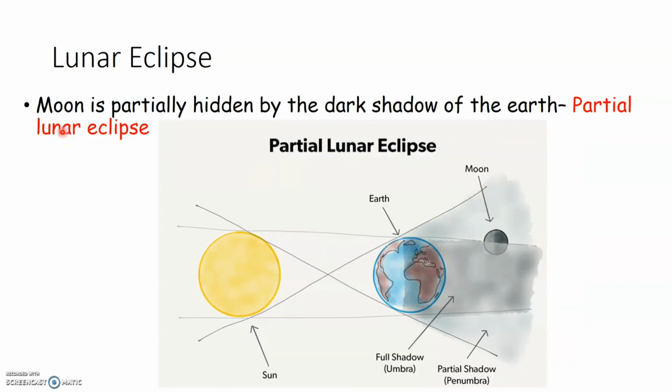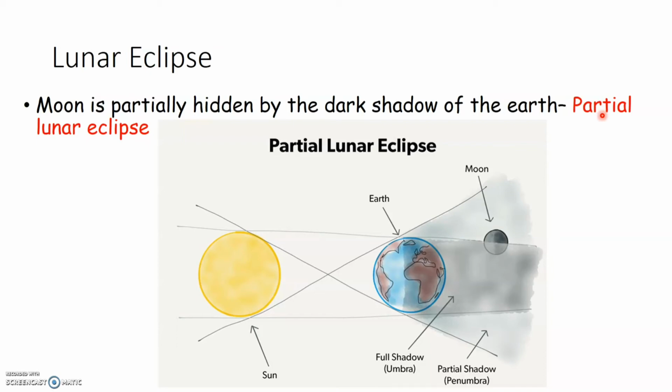While as you can see here, when the Moon is partially hidden by the dark shadow of the Earth, it will result in a partial lunar eclipse. When the Moon is completely hidden by the dark shadow of Earth, it will result in total lunar eclipse. If the Moon is only partially hidden by the dark shadow of Earth, it is called a partial lunar eclipse.